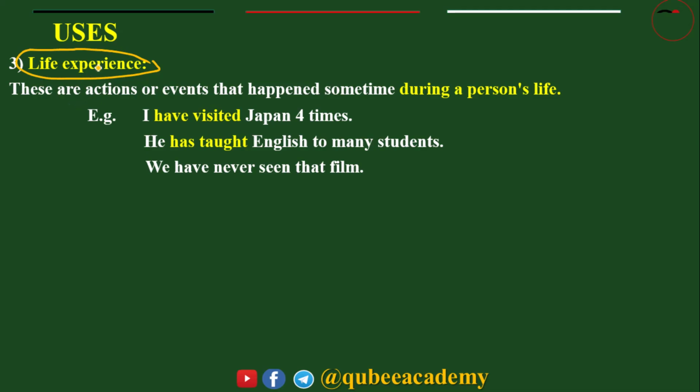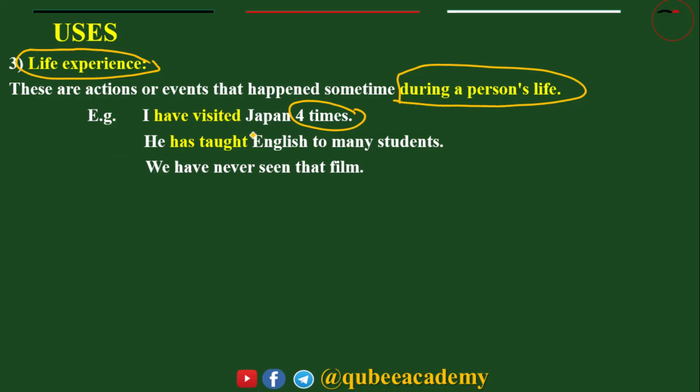When we talk about life experience, these are actions or events that happen sometime during a person's life. Look at example one: I have visited Japan 4 times. I have experience of visiting Japan.